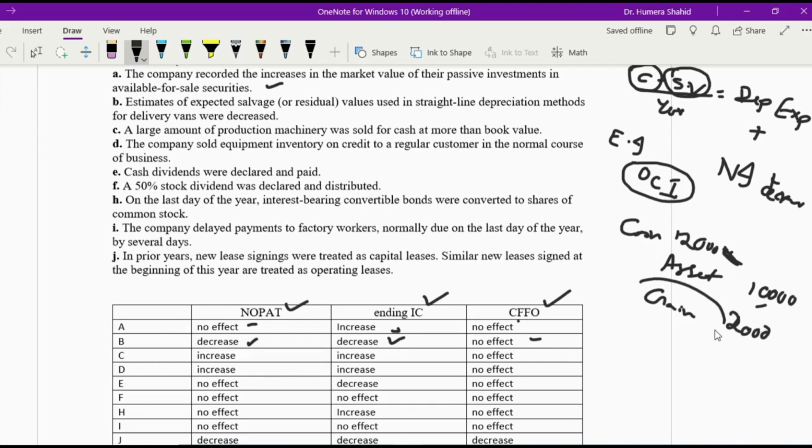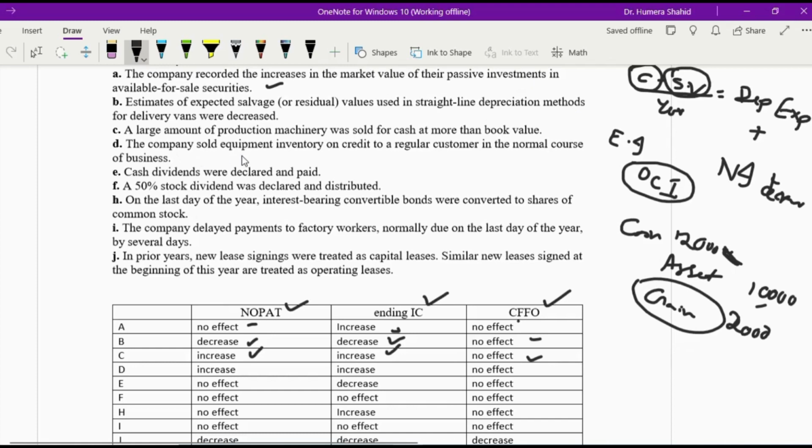So gain is going to affect your operating profit, and it's going to increase the net operating profit after tax. And when the net profit is going to increase, it is going to increase your ending invested capital as well. But it's not going to affect your CFFO because the sale of asset increases your investing activities, not the operating activities of the cash flow statement.